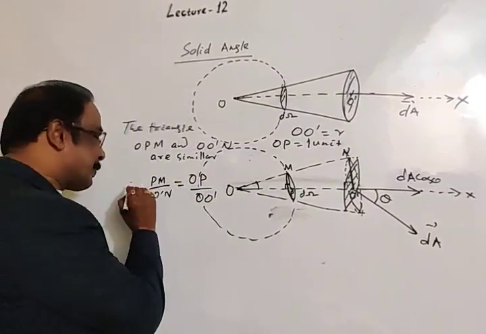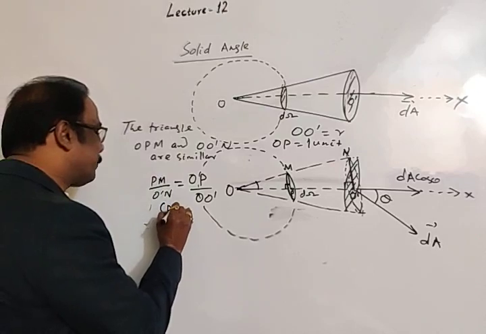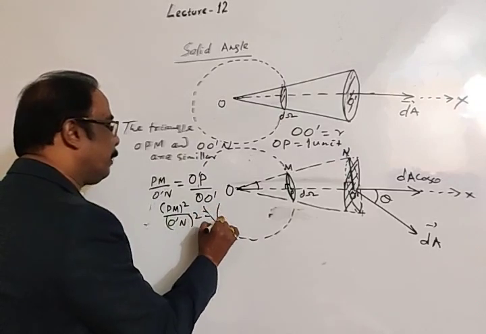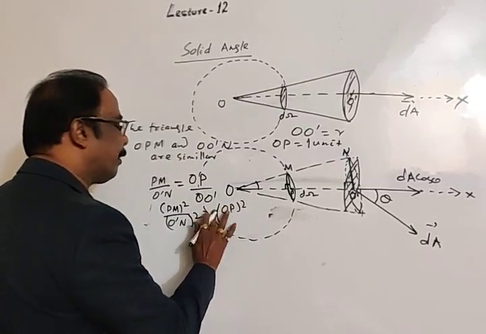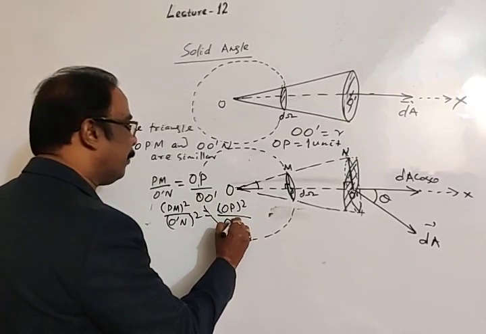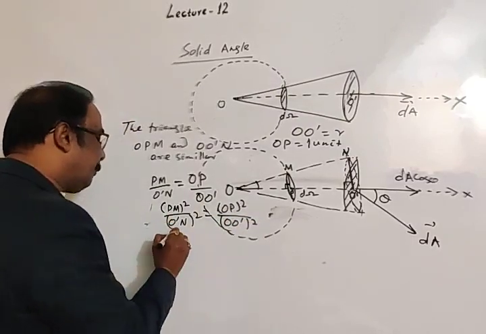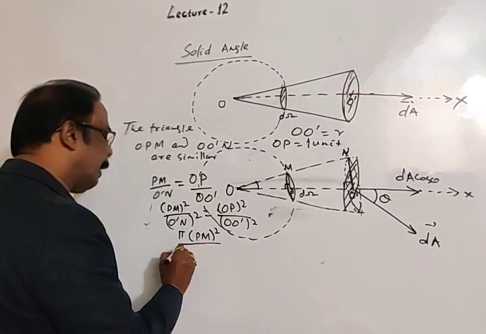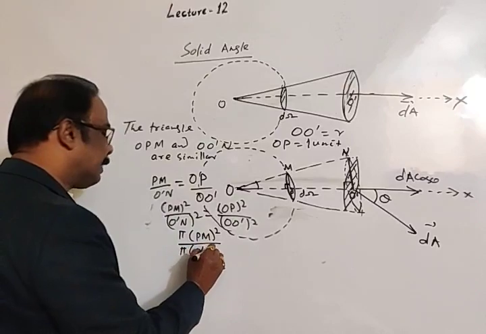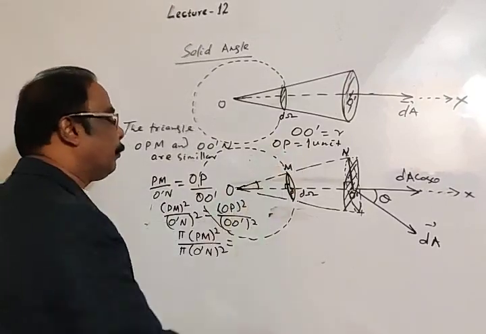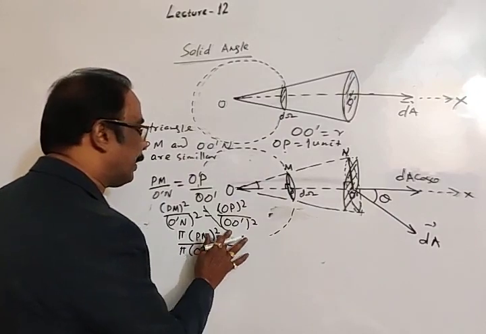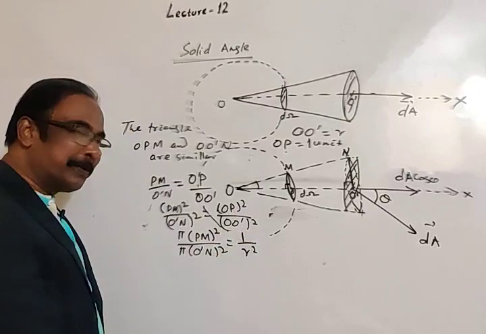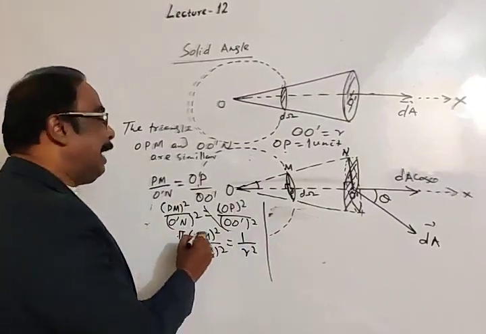Okay. Then squaring both sides, PM square divided by O dash N square will be equal to OP square divided by O dash square. Now multiply pi into PM square divided by pi into O dash N square. And OP, we have taken OP as 1 unit, means OP square is 1. O dash is R, O dash square means R square. Then pi into PM square.